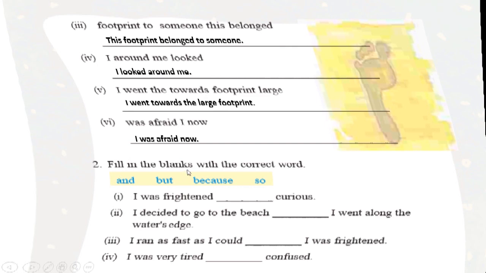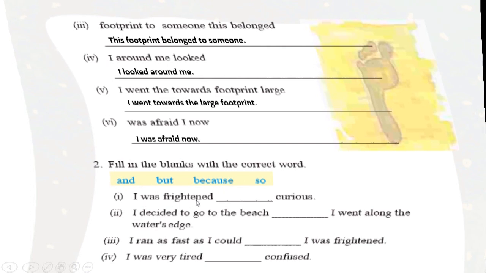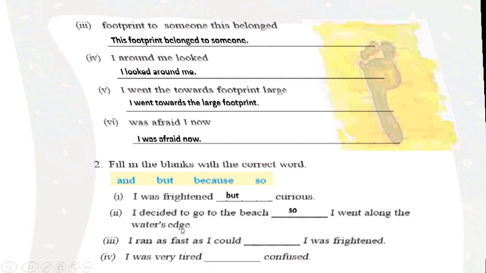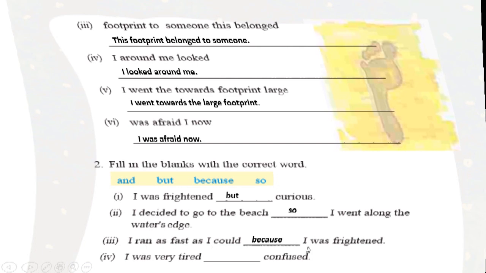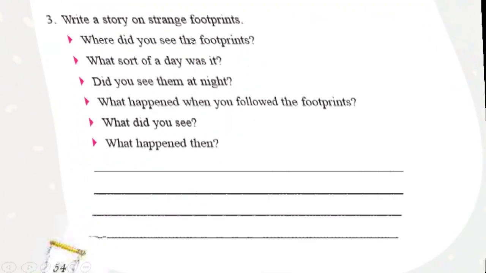Second number question. Fill in the blanks with the correct words. So there are some words. Using these words we have to fill these blanks. So first one is: I was frightened but curious. Okay. Second one: I decided to go to the beach. So I went along the water's edge. I ran as fast as I could because I was frightened. Next one: I was very tired and confused. Let us see the next one.